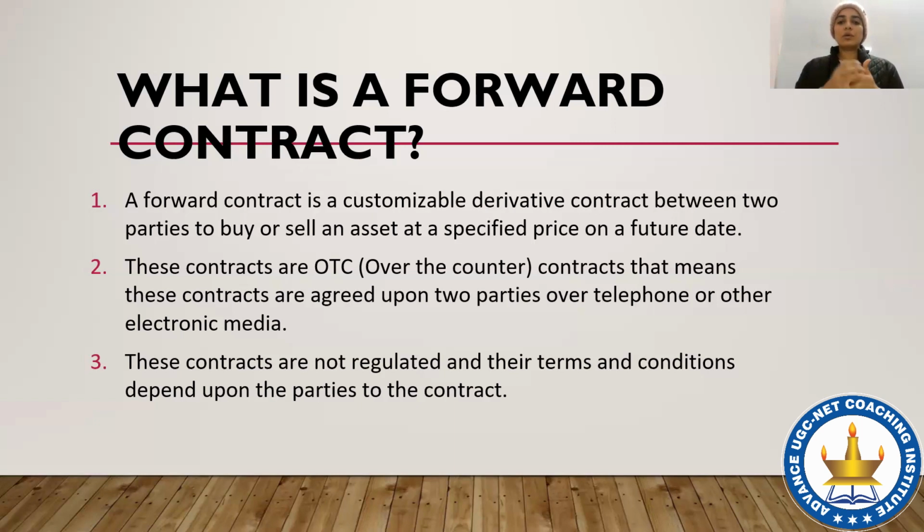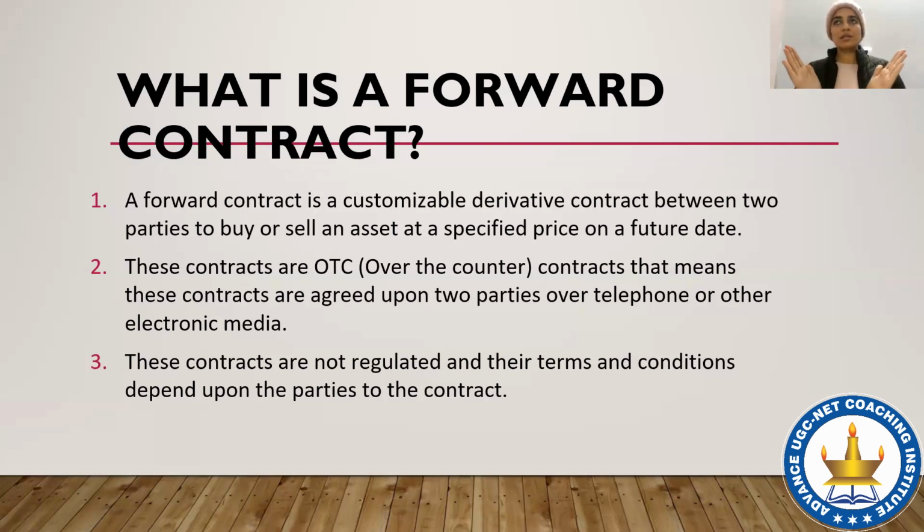So A contacts B, the gold merchant, and says that I want to buy a few kilograms of gold from you. Now B thinks that in the next 3 months, because of different conditions ongoing in the market, the price of gold will go down. So I do not want to incur any loss, and I also want to have some profit.